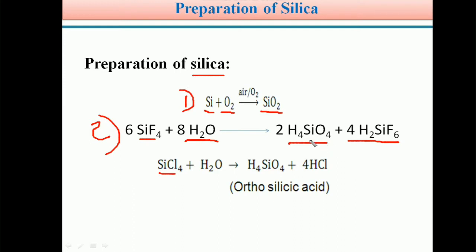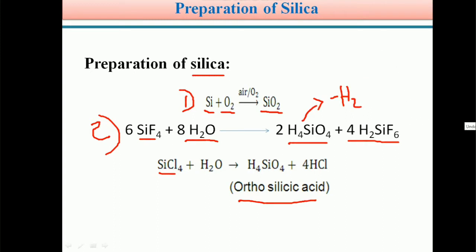These are the silica units, students. This H4SiO4 is known as orthosilicic acid. On heating, by the loss of water molecules, minus H2O, it forms silica.